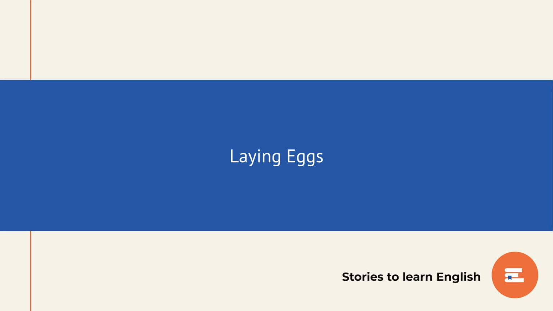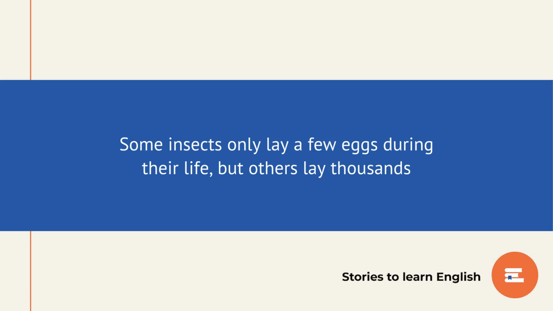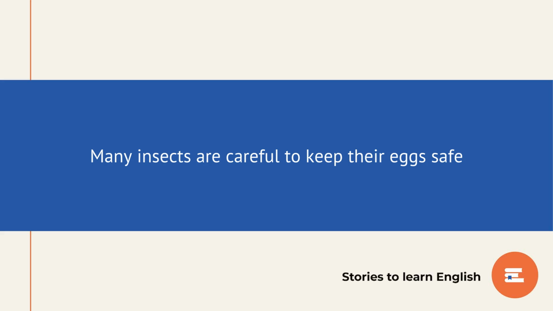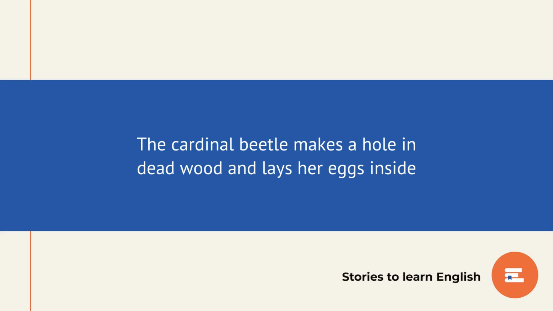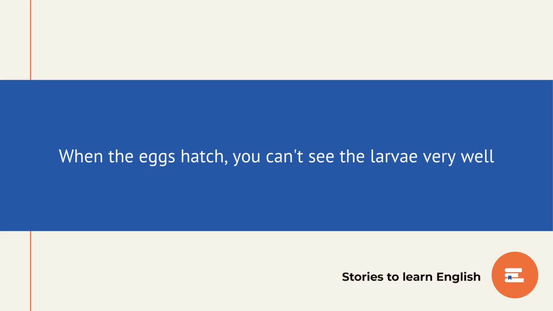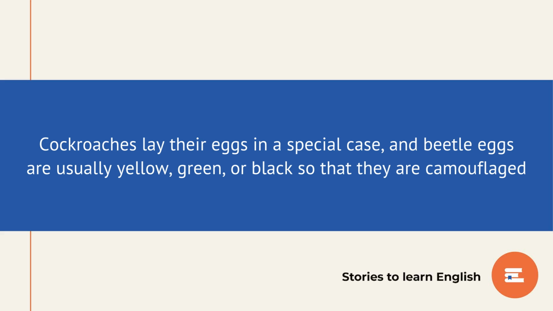Laying eggs. Some insects only lay a few eggs during their life, but others lay thousands. Many insects are careful to keep their eggs safe. The cardinal beetle makes a hole in dead wood and lays her eggs inside. When the eggs hatch, you can't see the larvae very well. Cockroaches lay their eggs in a special case, and beetle eggs are usually yellow, green, or black so that they are camouflaged.